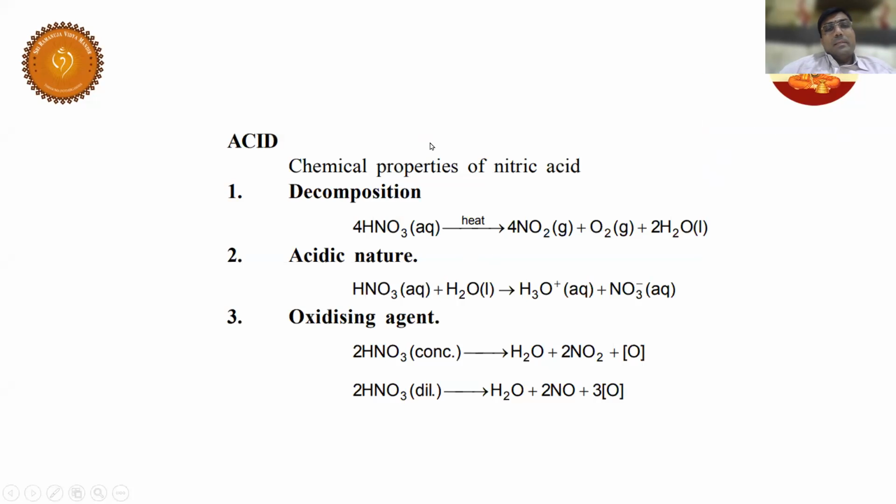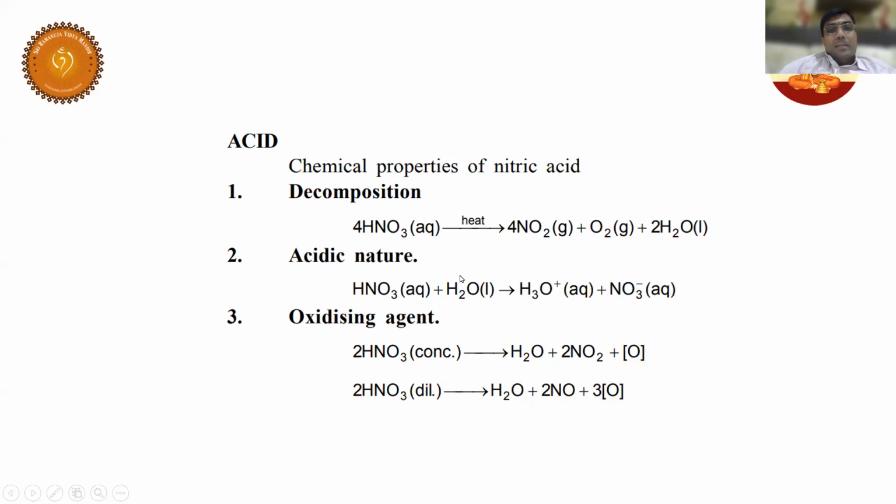Next, let us see. It is an acid, right? So let us see some of its properties. If you heat HNO3, it gets decomposed to NO2, O2, and water. NO2 is the anhydride of HNO3. Anhydride means remove water. If you remove water from HNO3, you get NO2. Similarly, when you add water to NO2, you'll get HNO3.